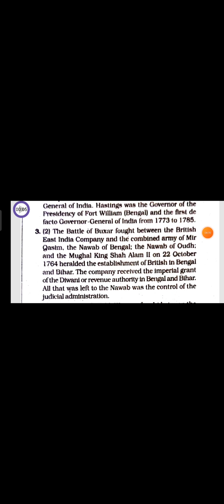The Battle of Buxar, fought between the British East India Company and the combined army of Mir Qasim, the Nawab of Bengal, the Nawab of Oudh, and the Mughal king Shah Alam II on 22nd October 1764, heralded the establishment of the British in Bengal and Bihar. The company received the imperial grant of the Diwani, or revenue authority, in Bengal and Bihar. All that was left to the Nawab was the control of the judicial administration. So the answer is option 2, the Battle of Buxar.